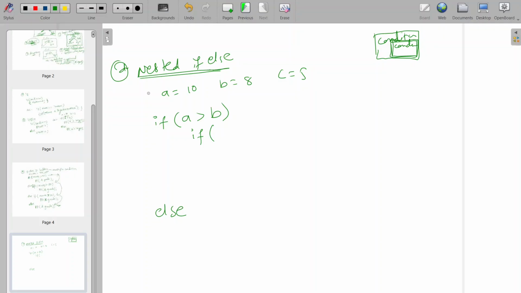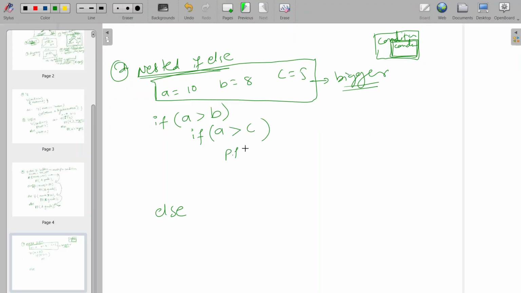Now if the program is to find out which one is the bigger element, how can we find the biggest element? If A is greater than B, then A also should be greater than C, then print A. Else print C, right?